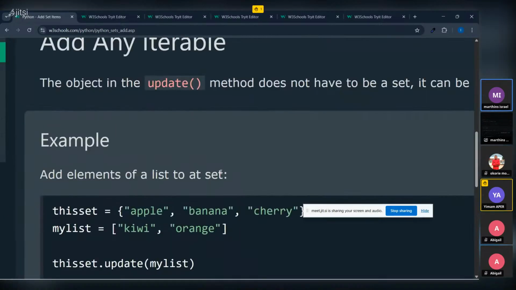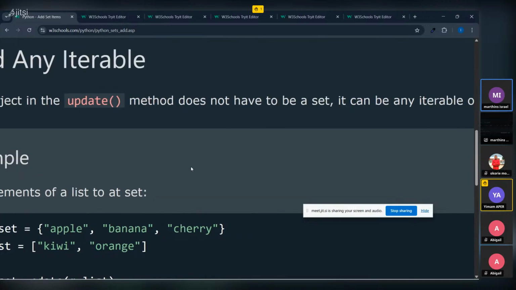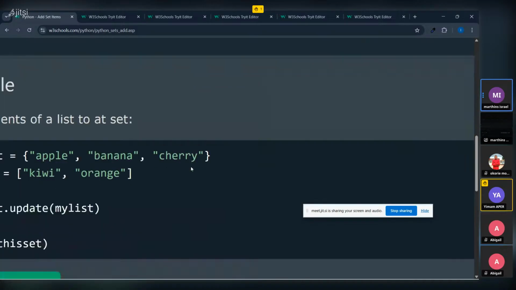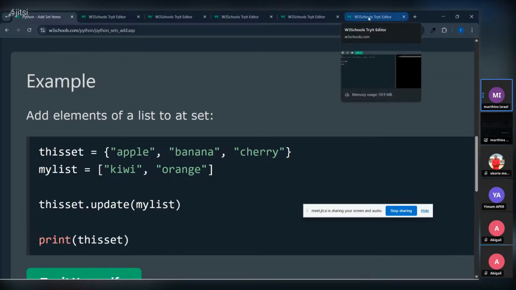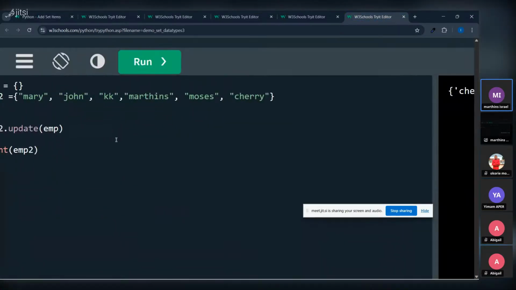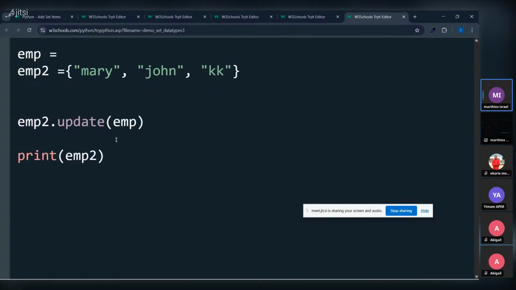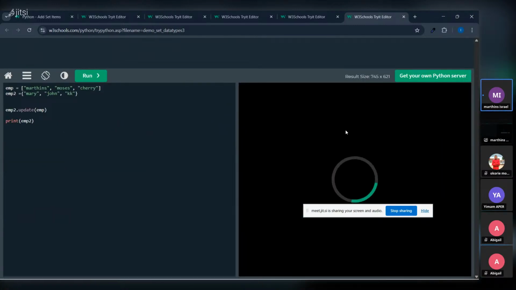Okay, so it said add any iterable. The object in the update method does not have to be a set. It can be an iterable object, tuples, list, or dictionaries. Okay, remember what I told you. So now it's telling us that it's not compulsory for these guys to be a set. It can also be a list. Remember, he has taught you list, arrays. So it can also be a list of all these guys. So this is a list. If you do the same thing, it will still give us our value. So it has been added as KK, Moses, Martins, and Sherry.